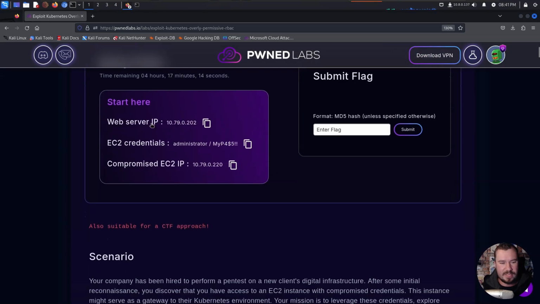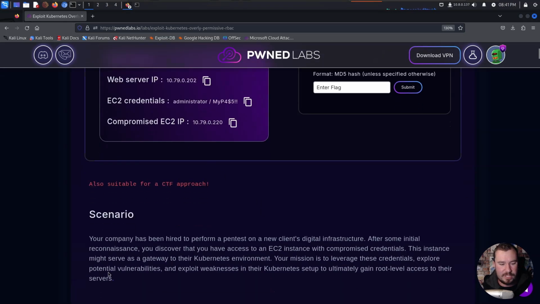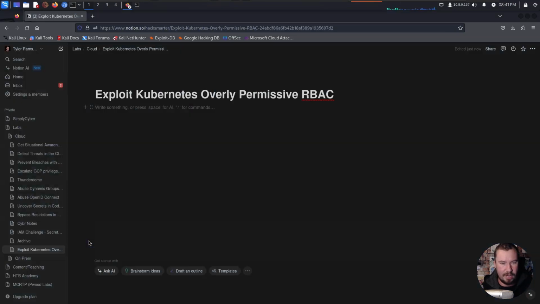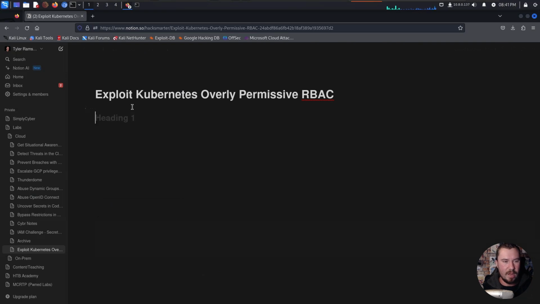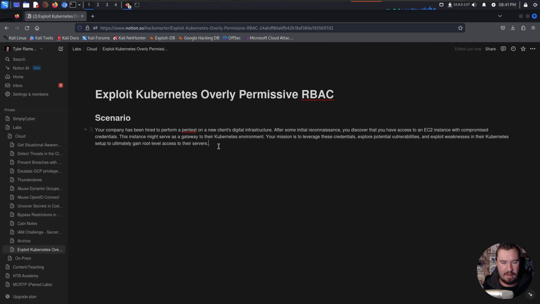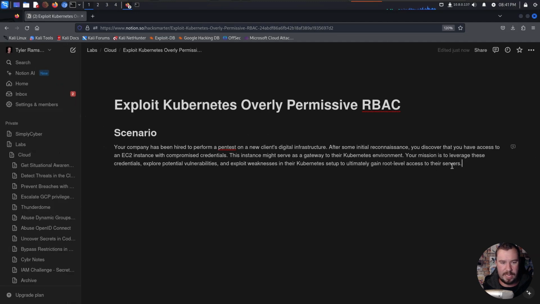Anyways, we are given three things: our web server IP, EC2 credentials, and our compromised EC2 IP. And what I like to do is already add this stuff to our notes. I like to begin, though, with our scenario. So I'm going to go ahead and copy our scenario right here. We'll jump over to our notes, and we will make an H1 header, and we'll just call this our scenario. And we will go ahead and paste it in there. So we have our scenario. I'll zoom in a little bit so it's a little bit easier to see.